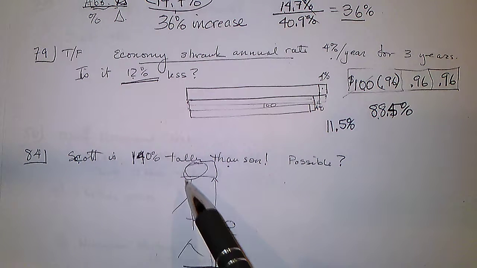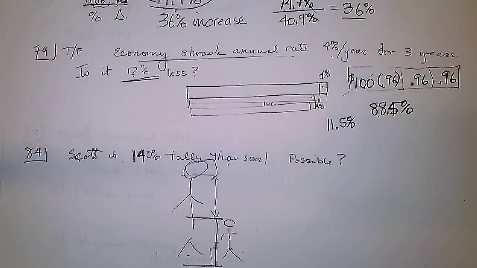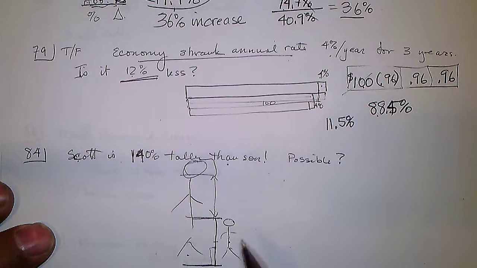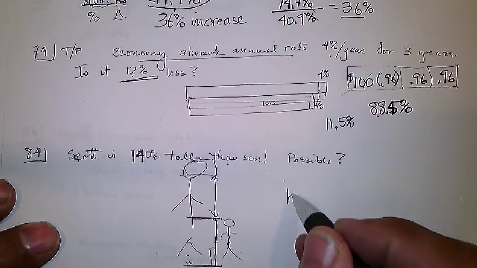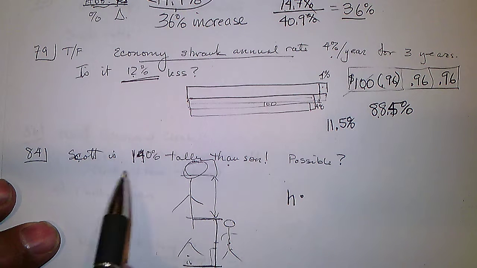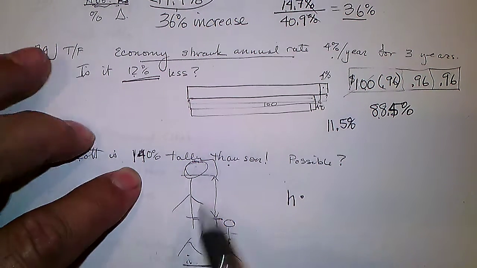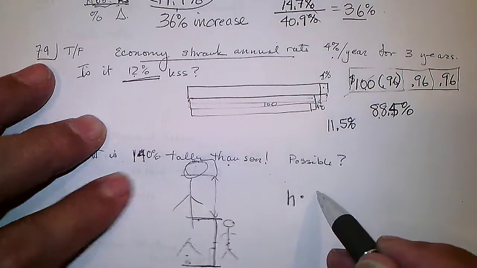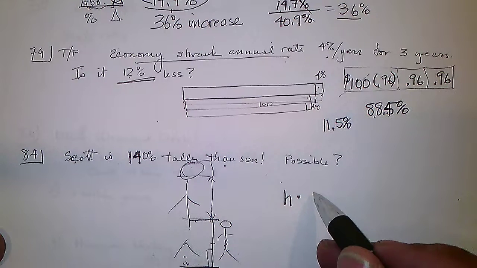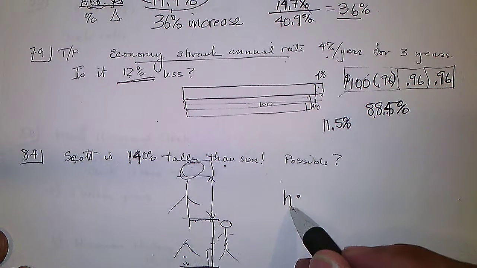Is it possible that the father is that much taller than the son? Well, let's take, so that would mean you take the son's height times, let's see, the father would then be this height, 100% of it, plus 140%, so that's 240% times the son's height.